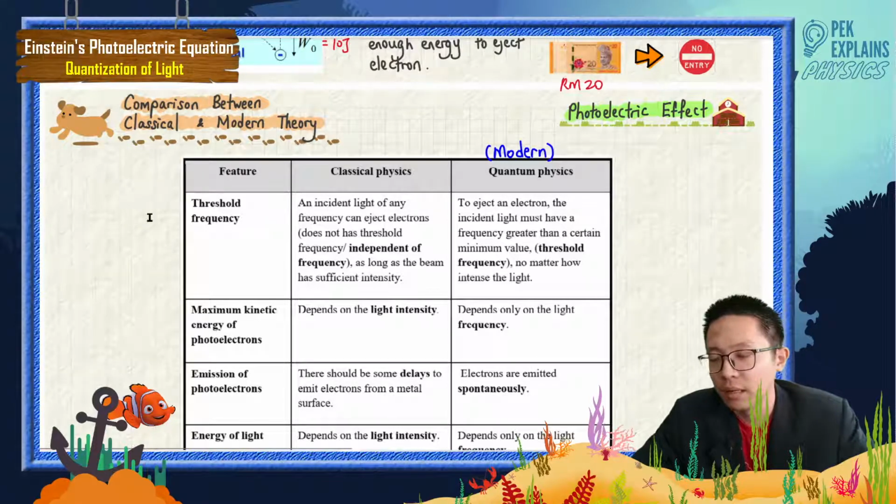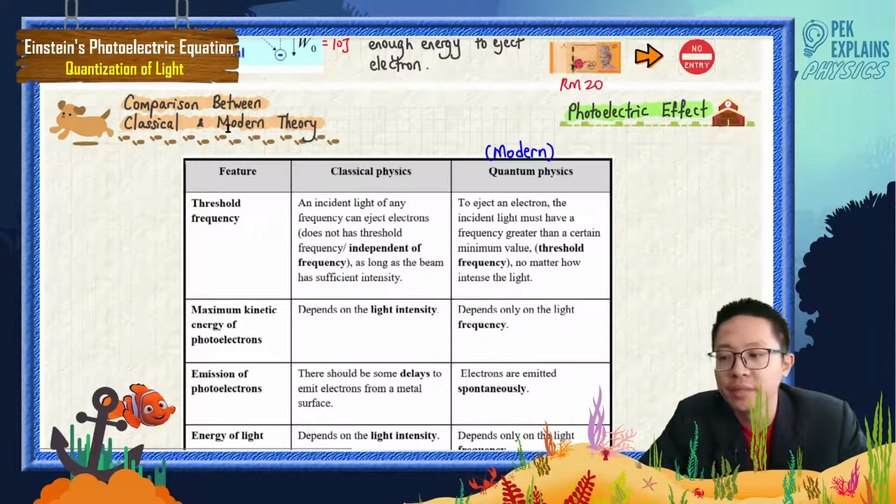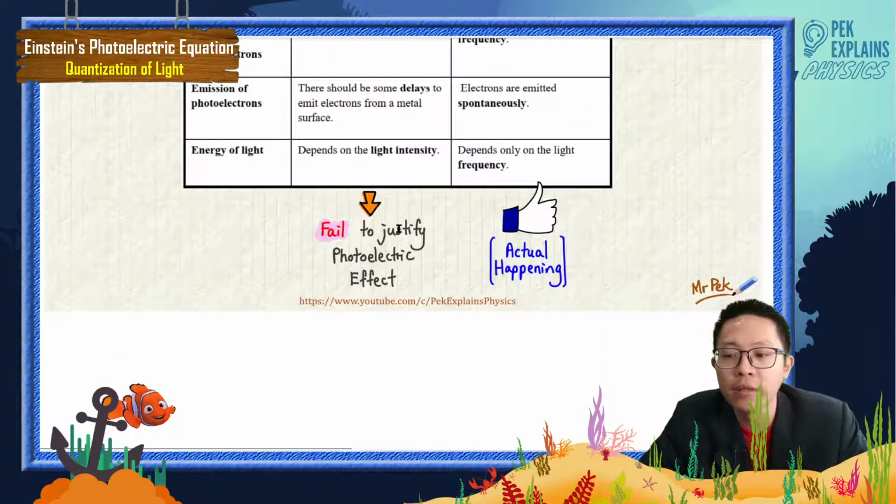Alright, now let's talk about the comparison between classical and modern theory. I love this part, because after my explanation here, you definitely can see the difference between classical physics and quantum physics. First of all, classical physics failed to justify the photoelectric effect experiment.